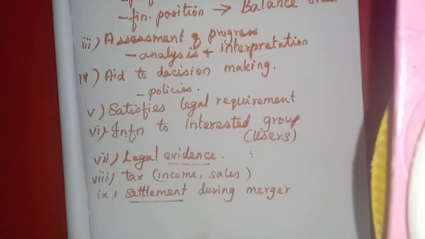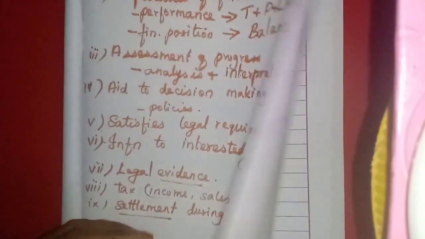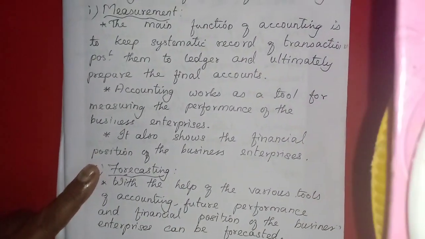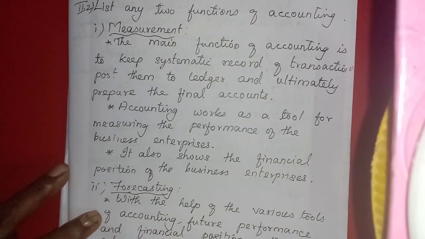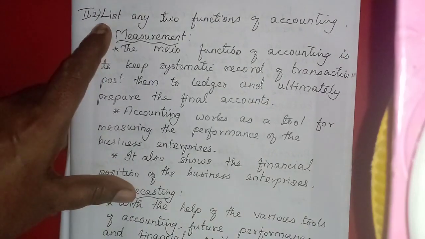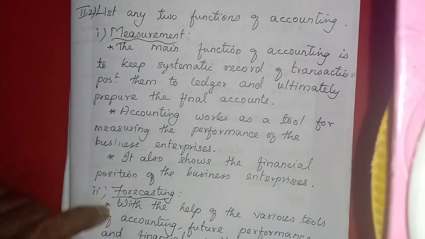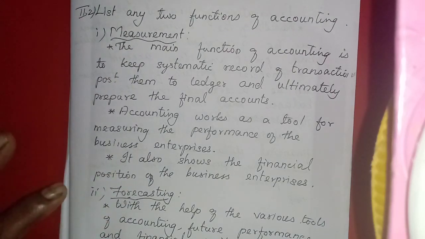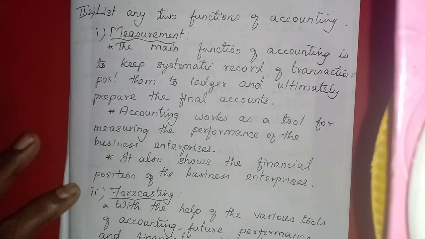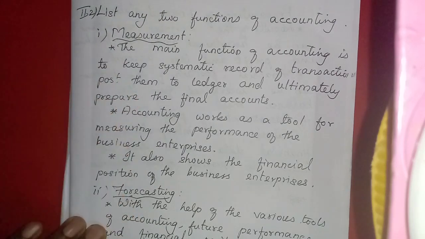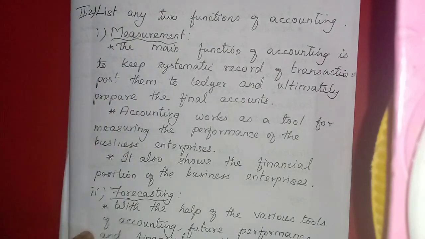and objectives. Okay, one sentence. We have learned this one. I will show you the question and answer. Okay, the importance they have asked for 3 marks. Then 2 marks is for 2 functions, 2 functions of accounting. If they ask to list any 2 functions, only the name we should write, measurement, forecasting. But here sometimes they may not give you more marks. Okay, that's why I have written some points. What I have explained, it is there.